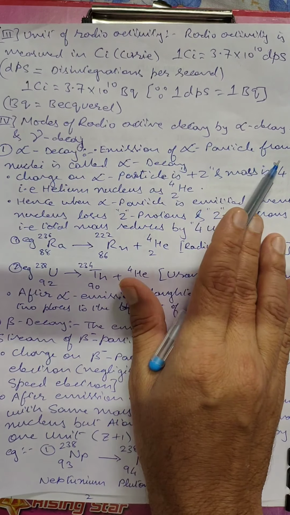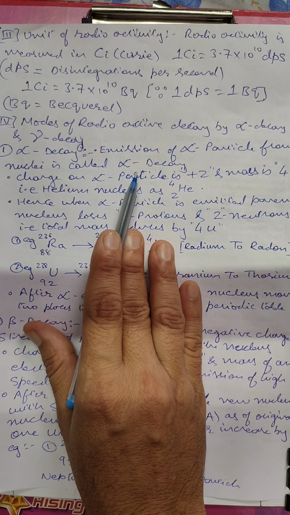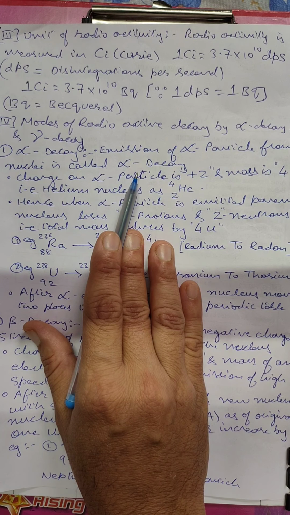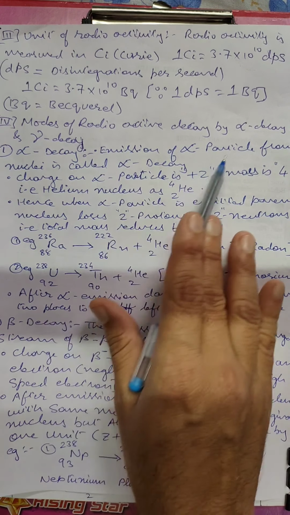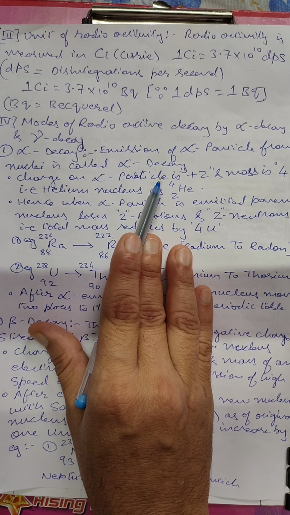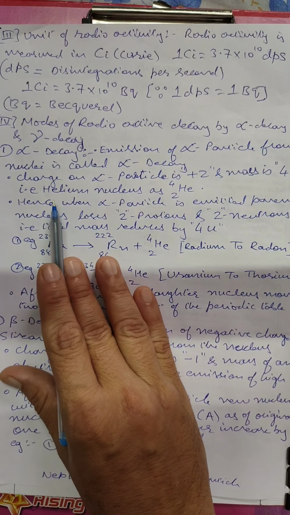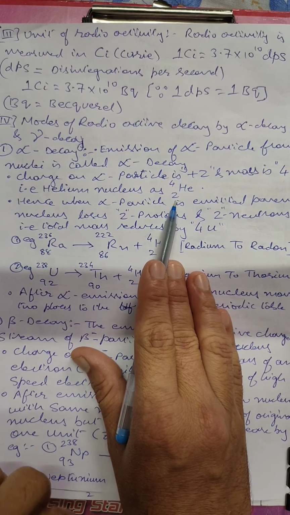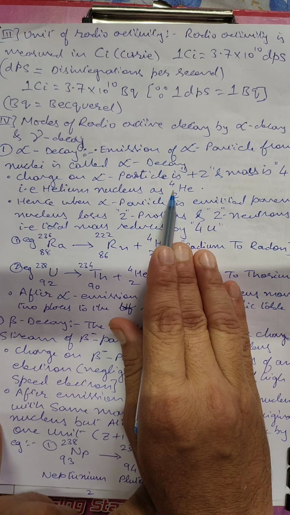Alpha decay is the emission of alpha particles from the nuclei. Please note that when we talk about radioactivity or radiation, it takes place from the nucleus. That means electrons are not taking part in it. Only the central part of the atom, the nucleus, emits it. The charge on an alpha particle is +2 and the mass is 4 units. Example, helium nucleus, 2He4. That means it has +2 charge and the mass is 4.